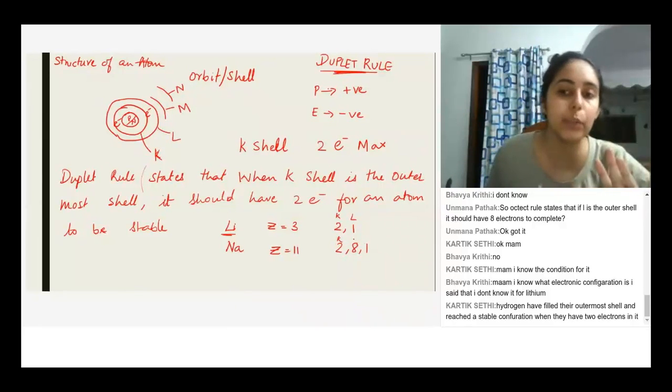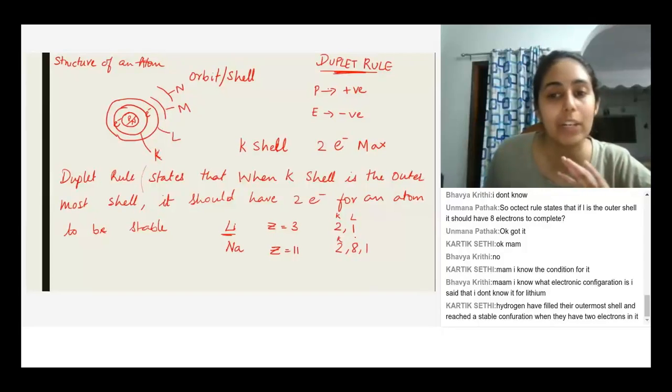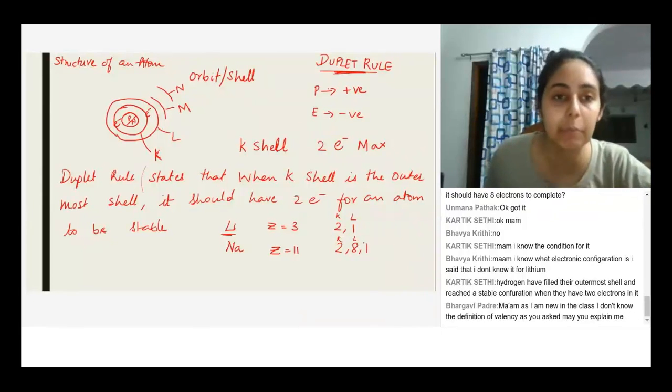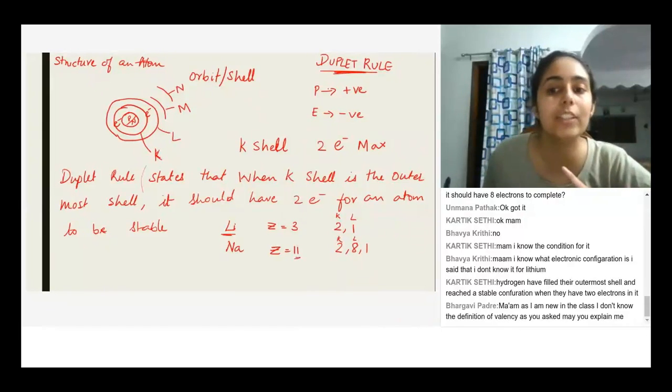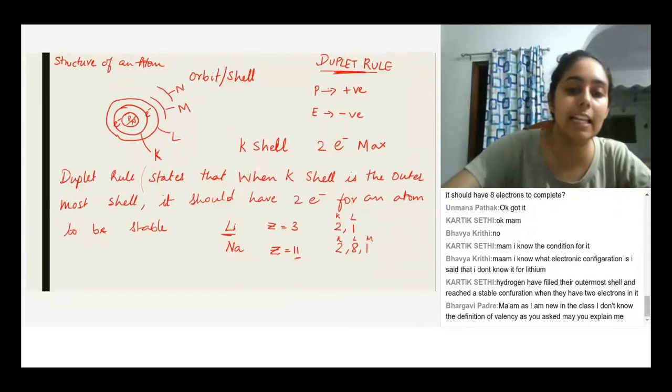It cannot take more than 2 electrons. L shell can only take 8 electrons. It cannot take more than 8 electrons. 2 plus 8, 10. Remaining is 1 more electron. So that will go into the next shell, which is the M shell. So this is the electronic configuration of lithium and sodium.